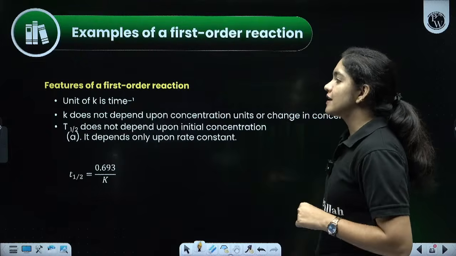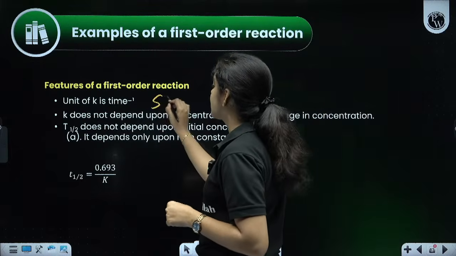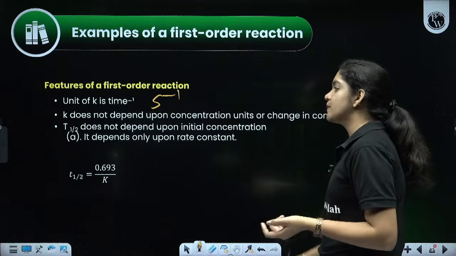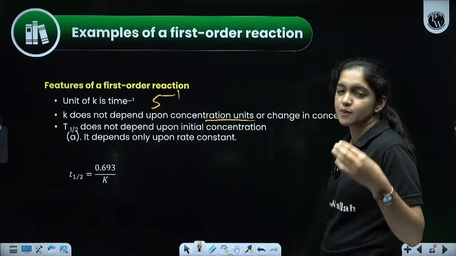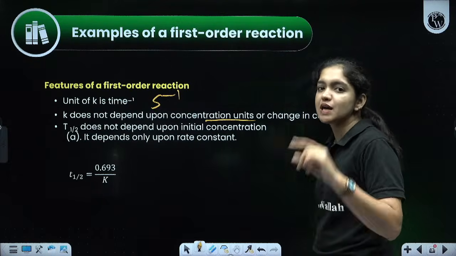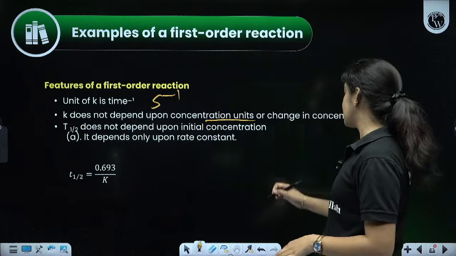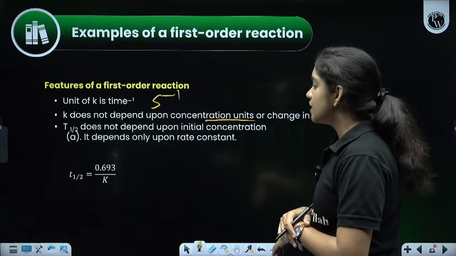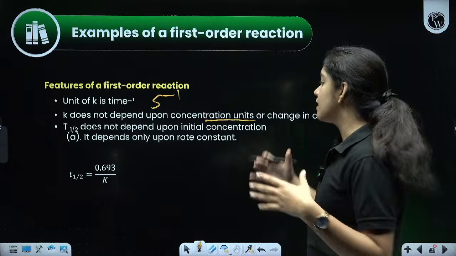And for a first order reaction, the unit is second raised to minus 1 and does not depend upon the concentration unit. It only depends upon the time. That is very important. So t half does not depend upon the initial concentration. It depends upon the rate constant.